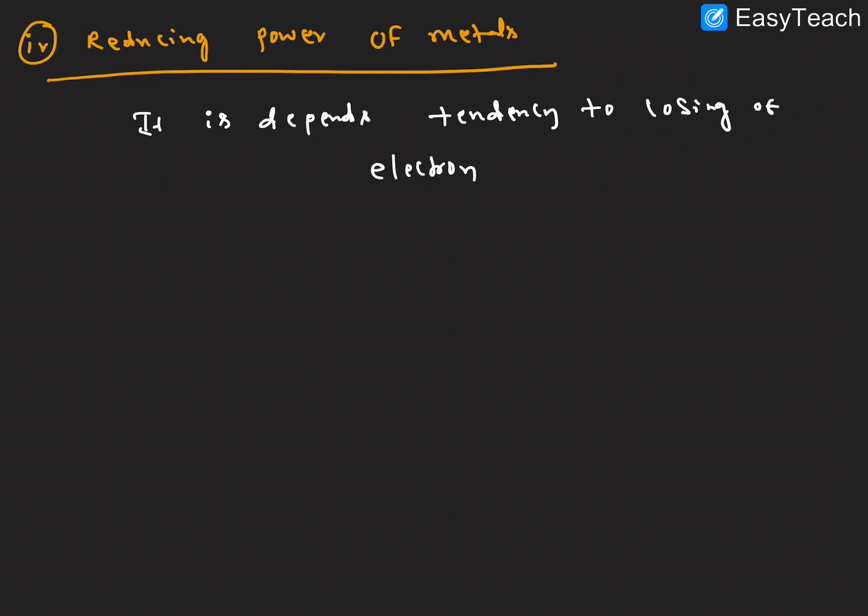So whichever has more negative standard reduction potential value acts as the best reducing agent. Let me explain very clearly with examples. Here we take the metals sodium, zinc and iron. The standard reduction potential values are minus 2.71, minus 0.76, and minus 0.44.